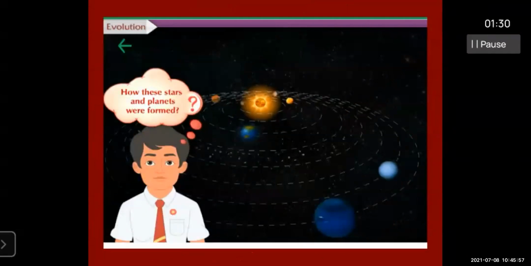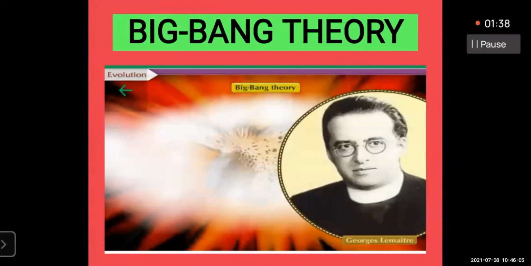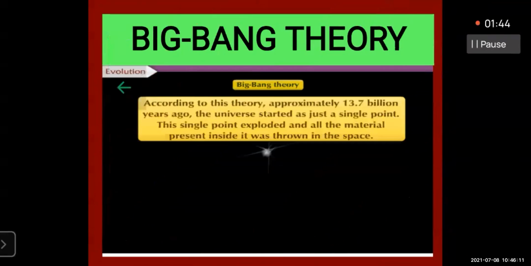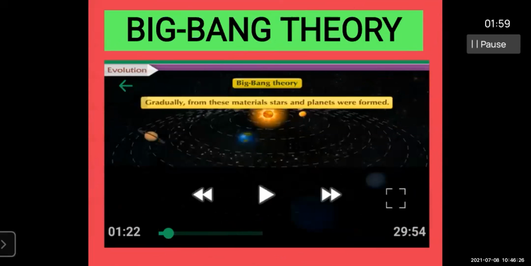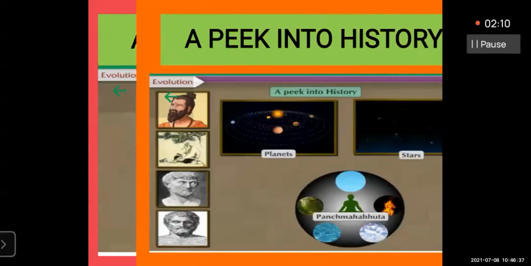Different kinds of species. Then you must have seen how these stars and planets were formed. The Big Bang theory is important, given by the scientist George Lemaitre. You must have studied it in the last lecture. What was that? The universe was a single point, and then it exploded, and all the materials present inside it were thrown into space, and those materials gradually, slowly changed into stars and planets. Like this, the stars and planets were formed. This you have studied in the previous lecture.